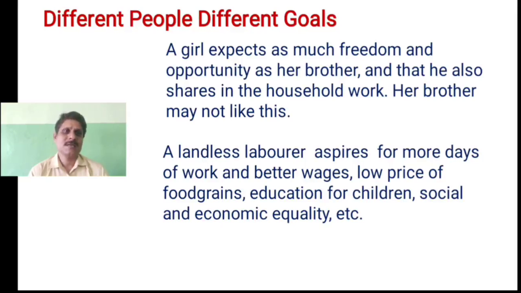Then he also thinks that there should be a low price of food grains which he can afford, so that he can keep his family happy. Then he also aspires for good educational facilities for his children, and social and economic equality. All these are the objectives and ideas of development for a landless laborer, because he is socially seen as very low and economically also has a very low status, so he expects that he should also be treated as equal in society.